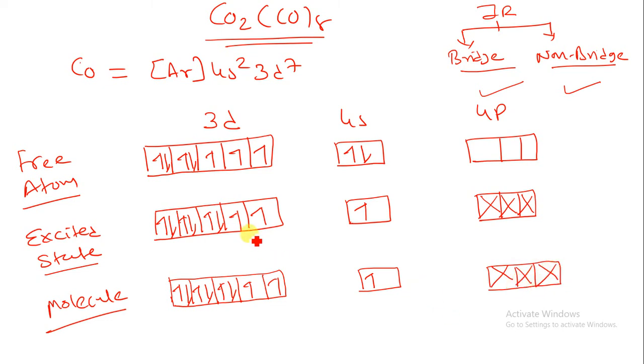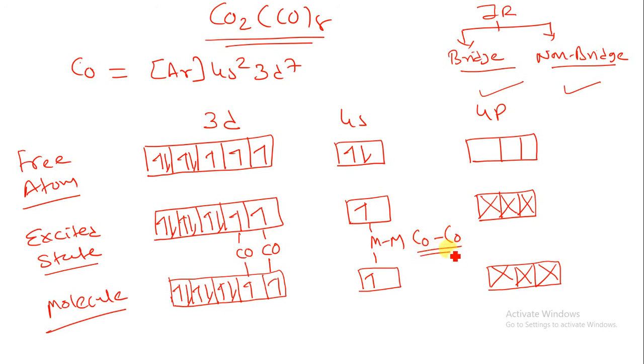Okay, second, there is a bridge ligand. Here I am putting a CO ligand over here, a second CO ligand over here, and the third one, that is the metal bond. Okay, here we are having a cobalt metal.